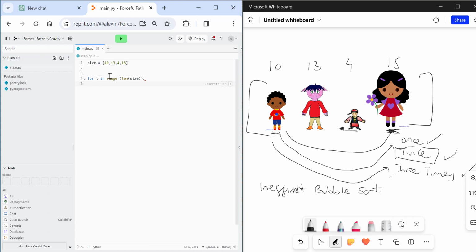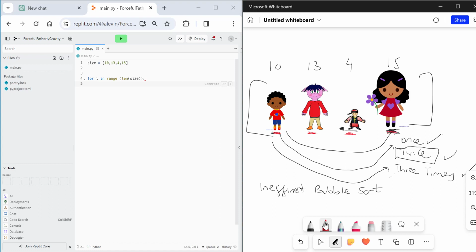Fine. I also want to keep repeating this over and over again. What this for i in range is going to do is check this person against this person, then this person against this person, and this person against this person.